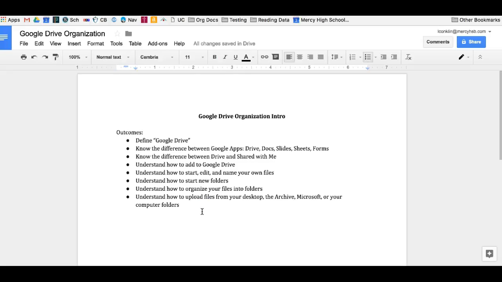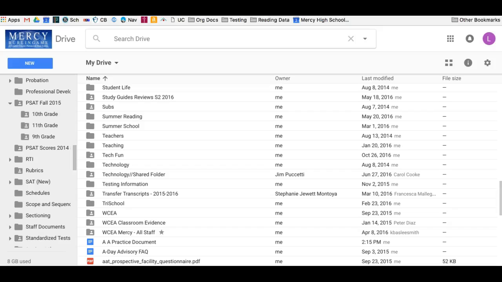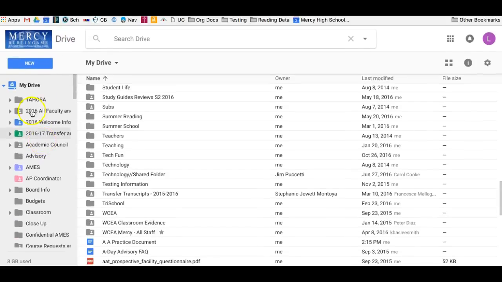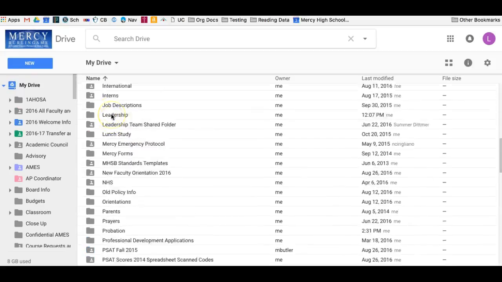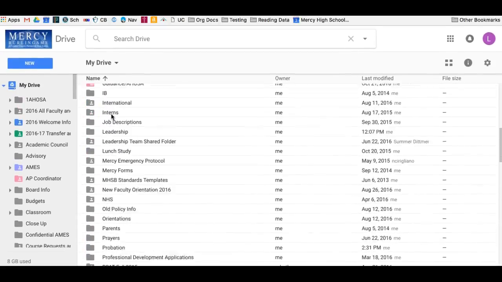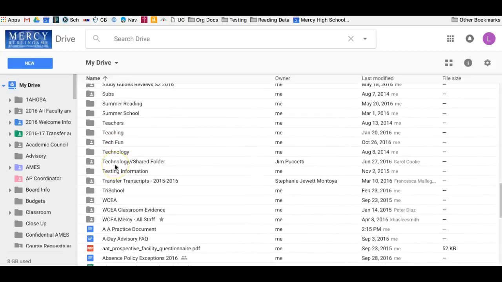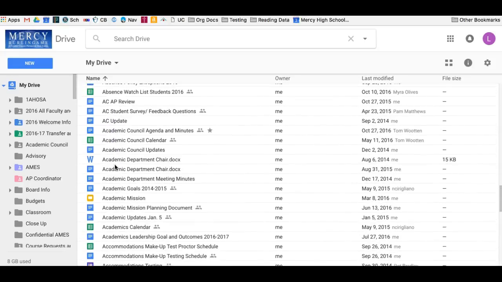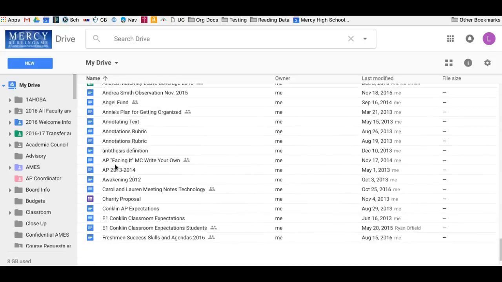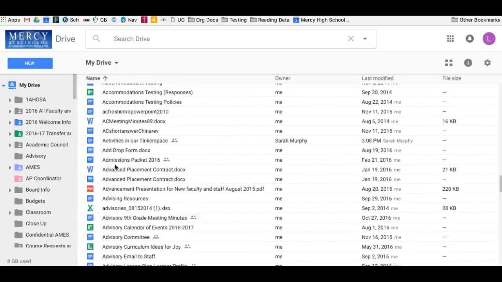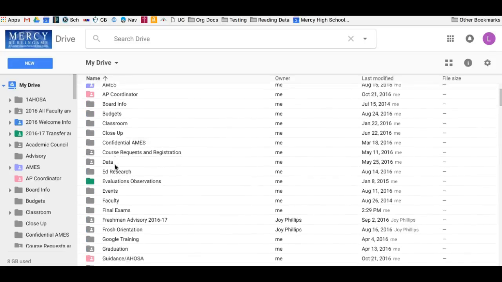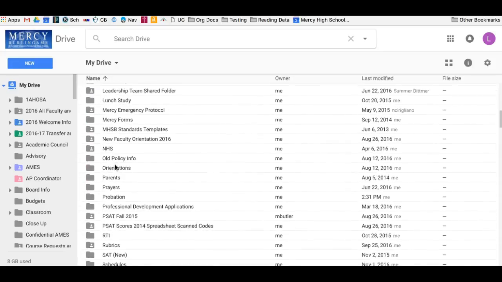Next, we want to talk about the difference between the drive and shared with me. So let's take a look at my drive really quickly. And we can see if we go to the top here that everything in here is my drive. So all of my folders, all of my documents, these are the ones that are organized, and part of the reason why I need a Google Drive party is because I have all these documents that are unfiled. And so we'll kind of go through how you can do some of that.